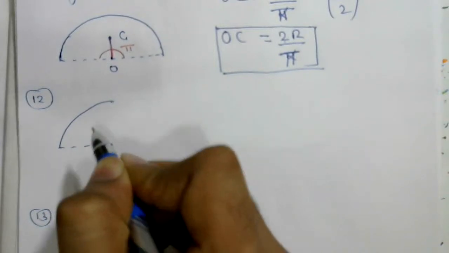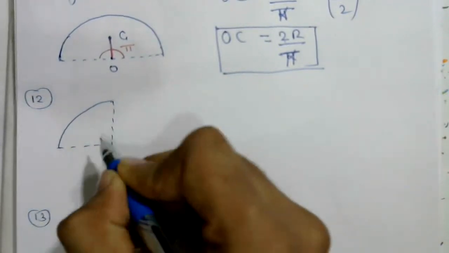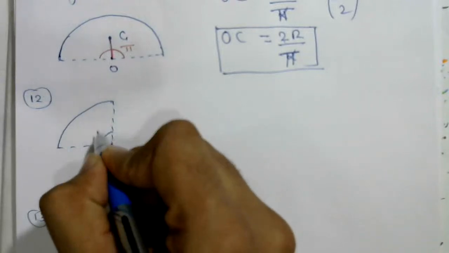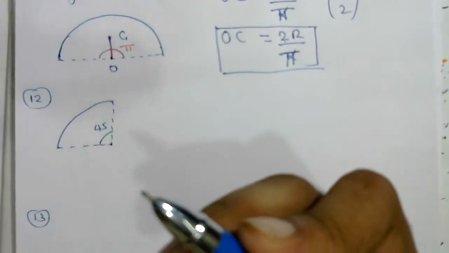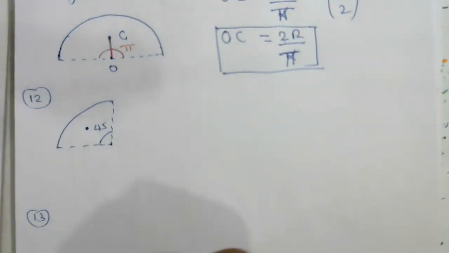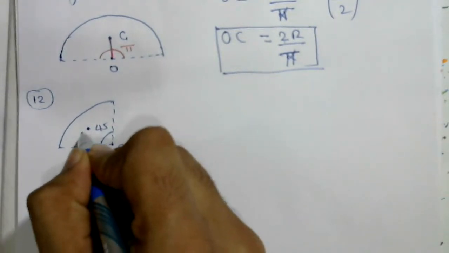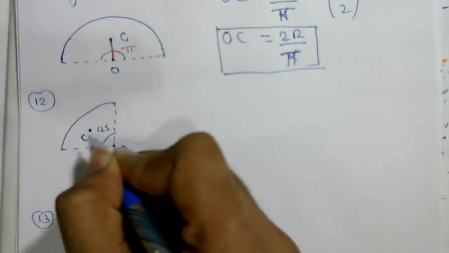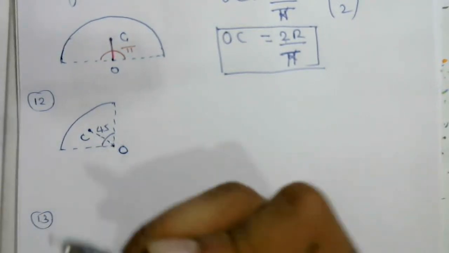This is the center of curvature. How much angle is it forming? 45 degrees. Okay, alpha is 45 degrees. Somewhere the center of mass will be, at this point. This is O and this is C. C is the center of mass. This distance we are going to find.